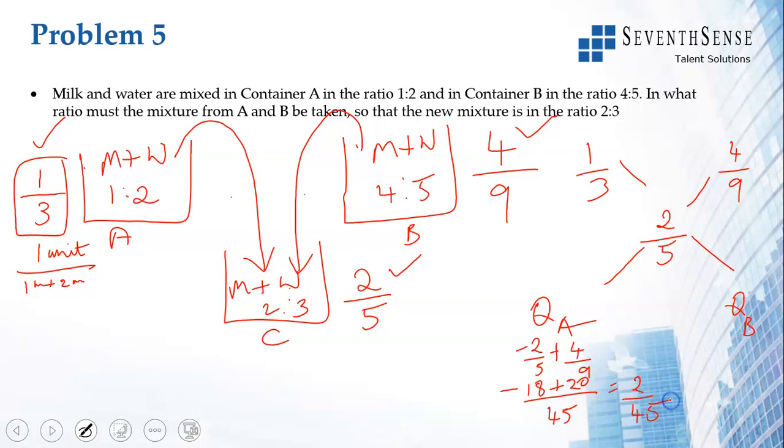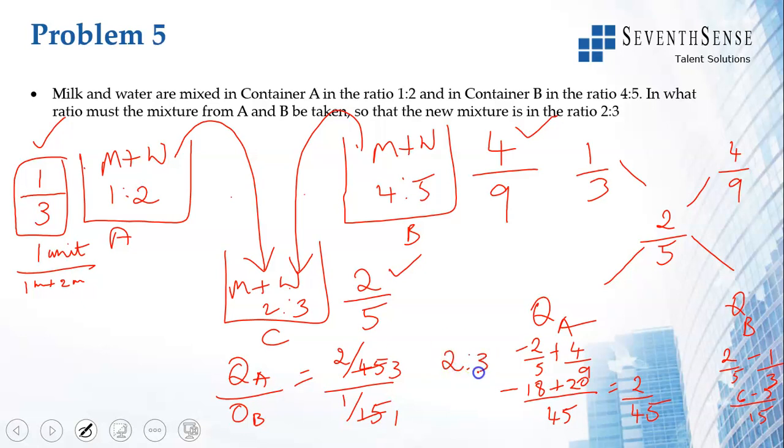The quantity of A is 2/45, and here I get 2/5 minus 1/3, which is 15, 6 minus 5, 1/15. So QA by QB is equal to 2/45 by 1/15, 15, 15, 3. So you get QA is to QB is 2:3.